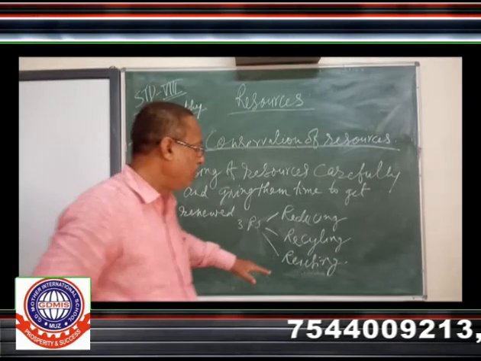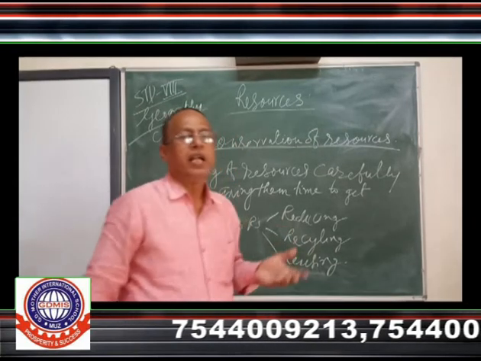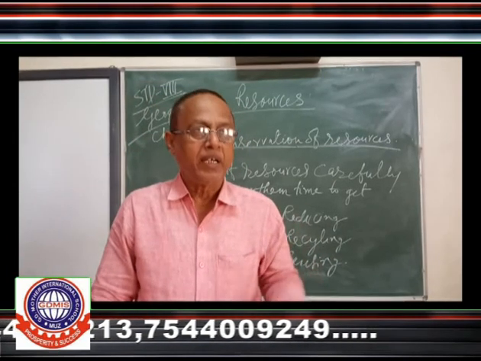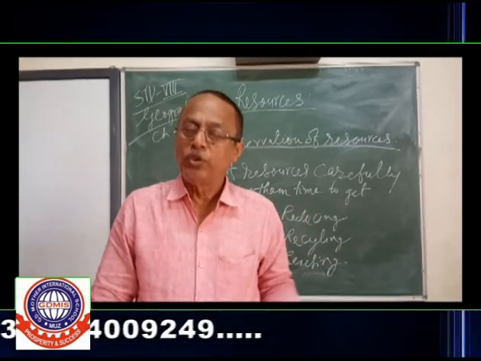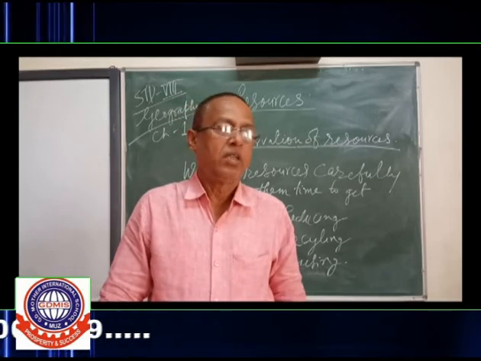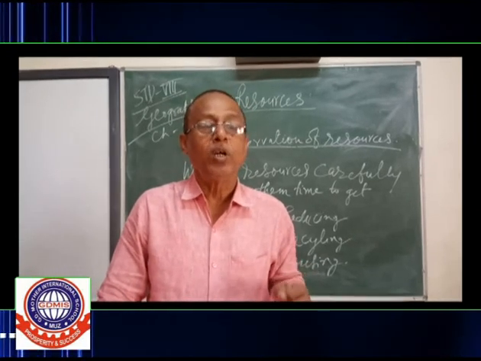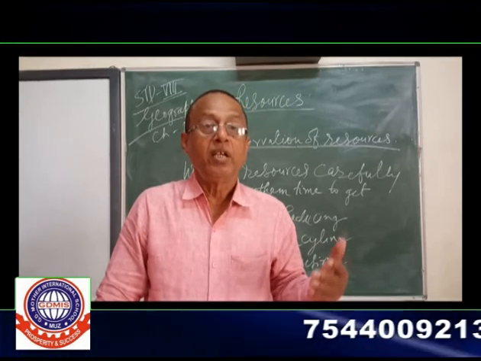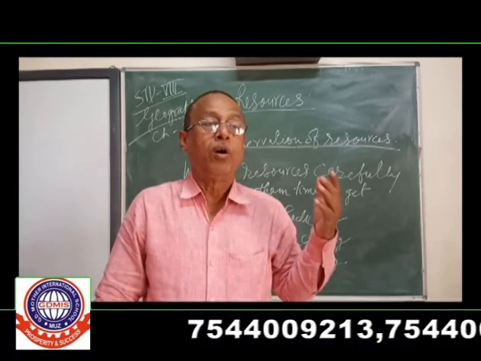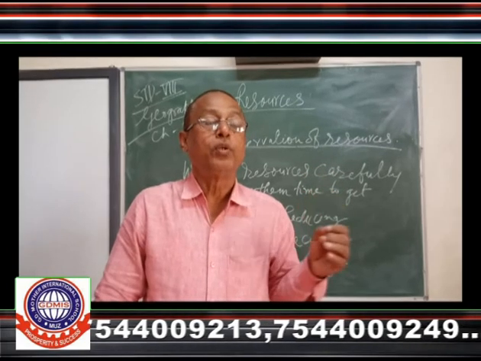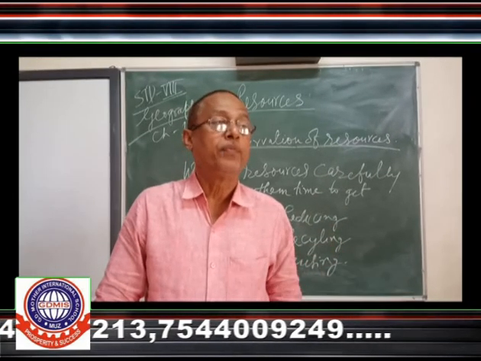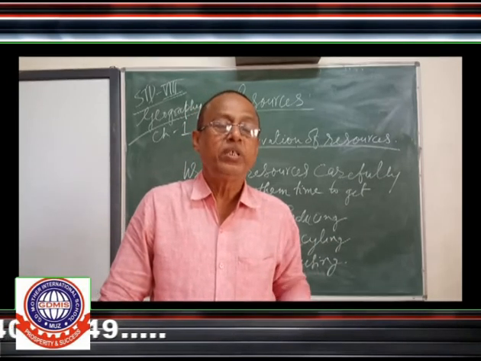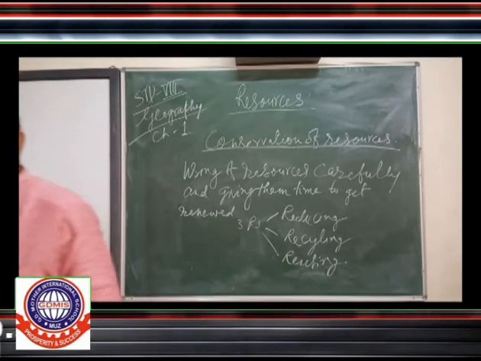And now reusing: the available substance which is used by us may be used by future generations, like the land. We should not think that we are the only users of these things. The future generation is not responsible for the degradation of the lands, because we are using them at present. So we should think about that.